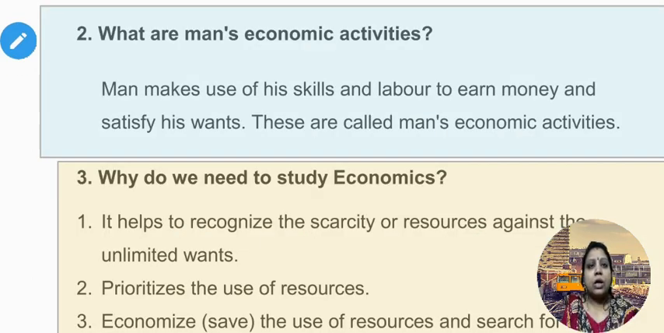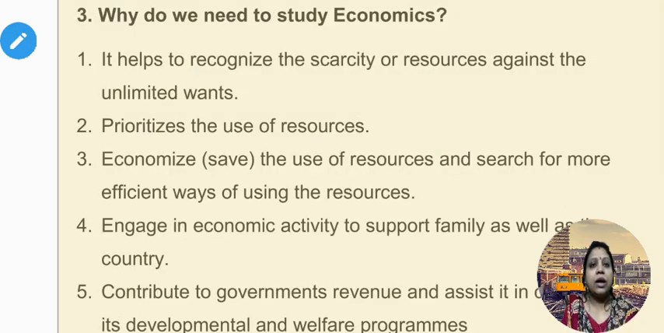Second question, what are man's economic activities? Man makes use of his skills and labor to earn money and satisfy his wants. These are called man's economic activities. Third question, why do we need to study economics? Answer, 1. It helps to recognize the scarcity of resources against the unlimited wants. 2. Prioritizes the use of resources. 3. Economize or save the use of resources and search for more efficient ways of using the resources.